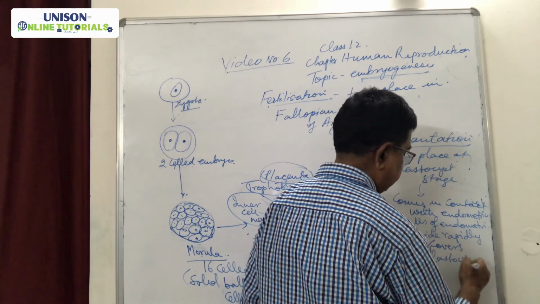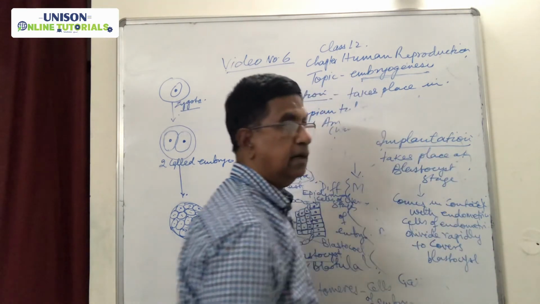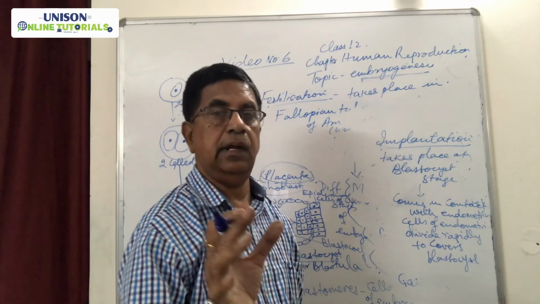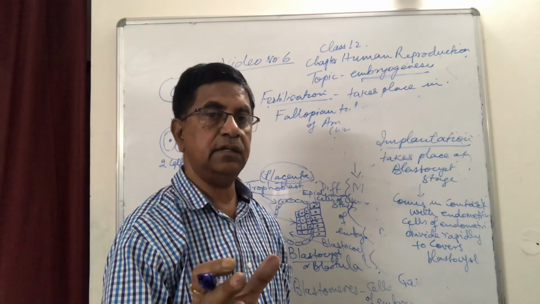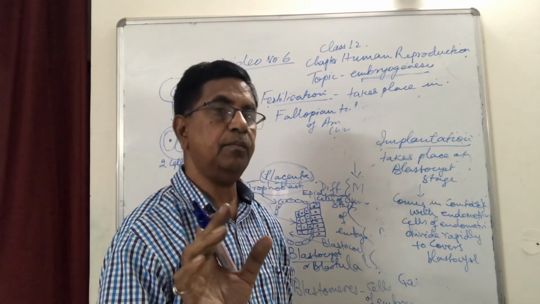And this process is known as implantation, that is the attachment. And when it is attached, then the pregnancy is confirmed. Later on, the placenta is formed.